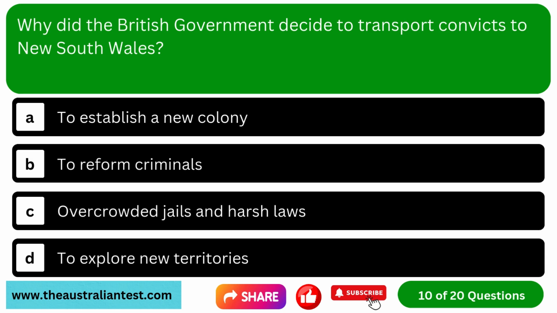Question 10. Why did the British government decide to transport convicts to New South Wales? Option A, to establish a new colony. Option B, to reform criminals. Option C, overcrowded jails and harsh laws. Option D, to explore new territories.